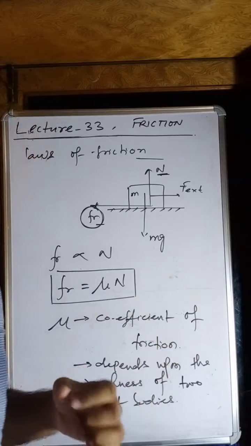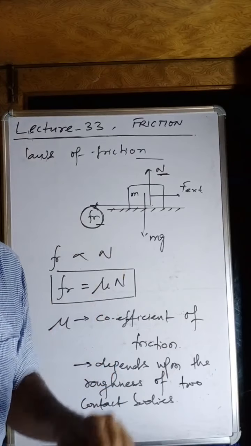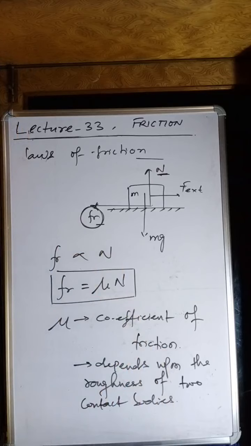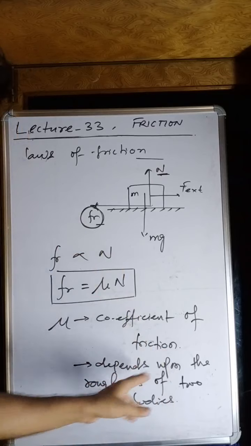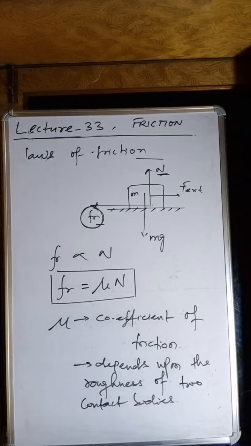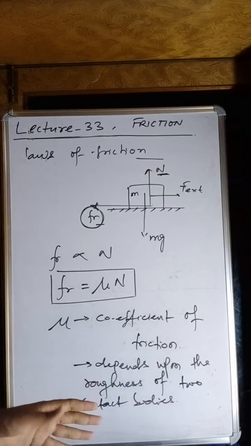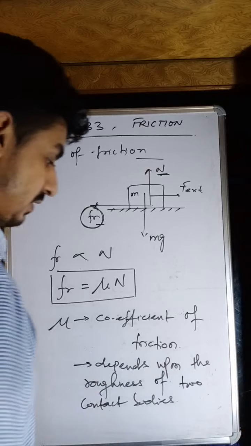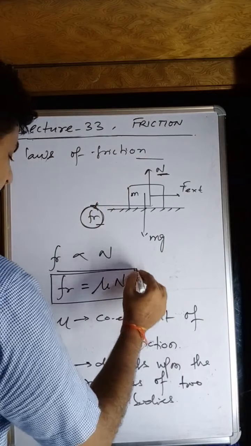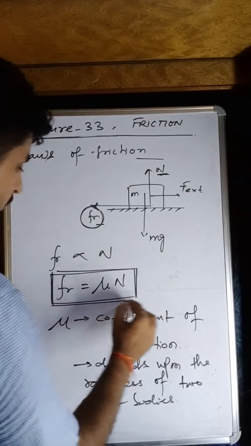It means this mu is the value of relative contact bodies. It depends upon the two bodies, that is, the nature of the two contact bodies with which the bodies are in contact. Remember. The second thing, which is very important, my dear students, let me rub this one. So what is the very important formula here? Fr is mu times N.